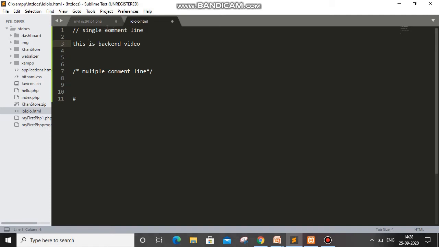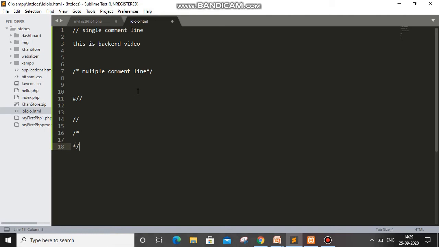Basically, comments can be done in two types: a single line comment and a multiple line comment. A single line comment is used to comment a single line, and a multiple line comment is used to comment multiple lines. For the single line comment you use the forward slashes, this slash below the shift on the left-hand side of your keyboard. And for multiple lines you have to give a forward slash and an asterisk, and an asterisk plus this forward slash. So this is for multiple lines, if you have to comment multiple lines.